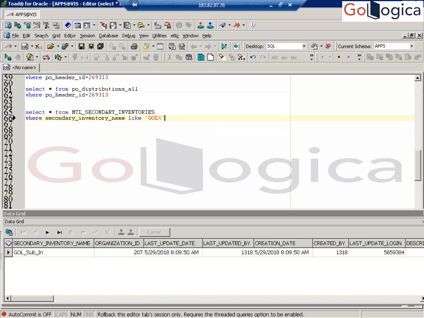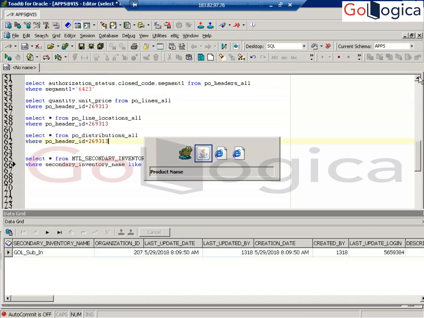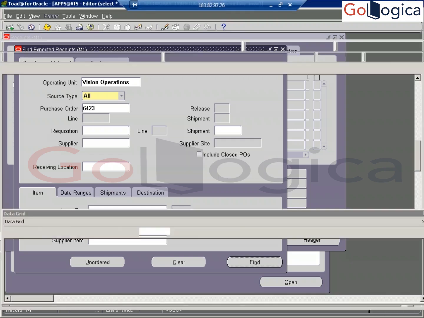What is our PO number now? PO number 406423. So you can take 6423. Once the receipt is created, what is the sales order line status? Think about it.